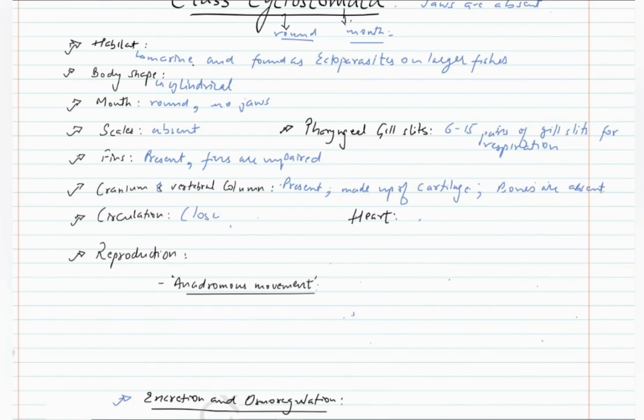Circulation is of closed type, that is, blood flows inside blood vessels. Heart is two-chambered. There is one auricle and there is one ventricle. So it is also known as venous heart.